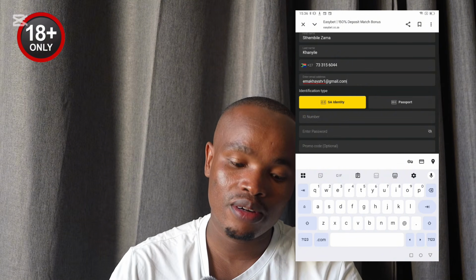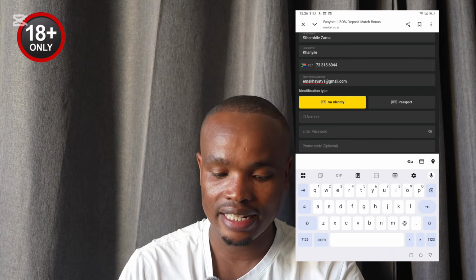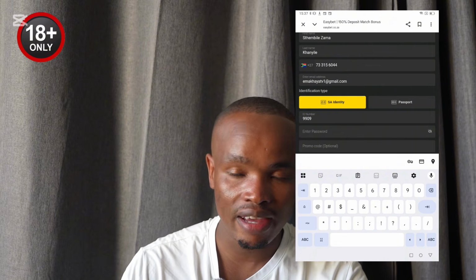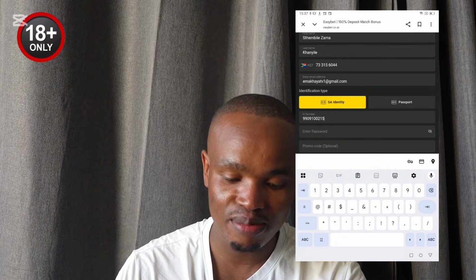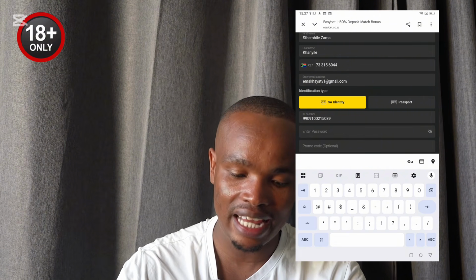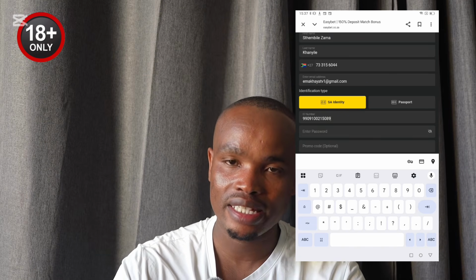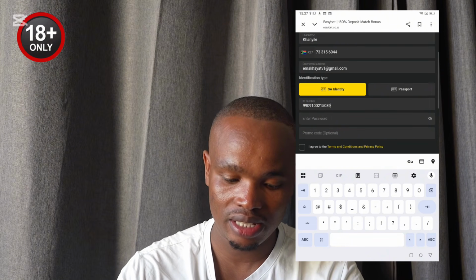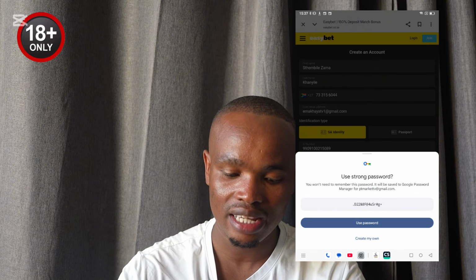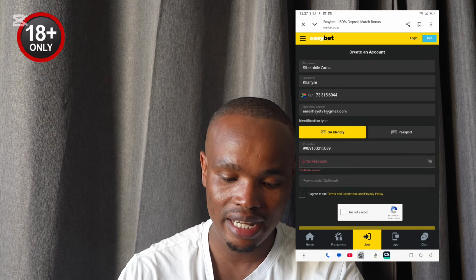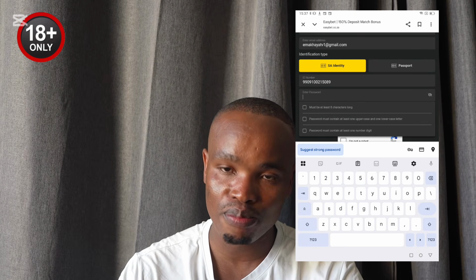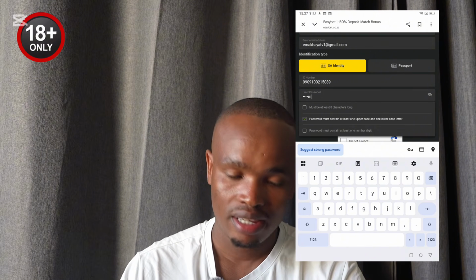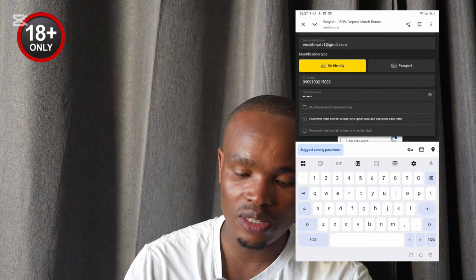So guys, I already joined using my original ID number, so I had to use my other ID number, but I'll have to hide it so that you don't steal my ID number then. But it must be a valid ID number. After that ID number, you enter a password. You create a password, by the way. There is a password, but skip that one. I prefer that you create your own. So it must be at least 8 characters. Must be strong password. So I'm creating my own password, so you won't see, but you have to create your own, and the one that you won't forget.